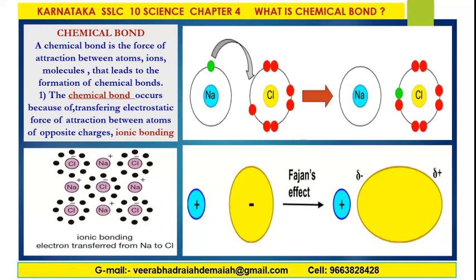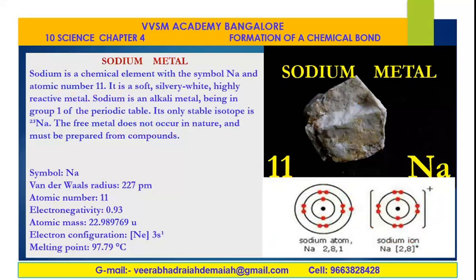That is ionic bonding, electron transfer from sodium to chlorine atom. Fajans effect will be discussed. Small charges delta minus and delta plus arise during the reaction or in the structure.